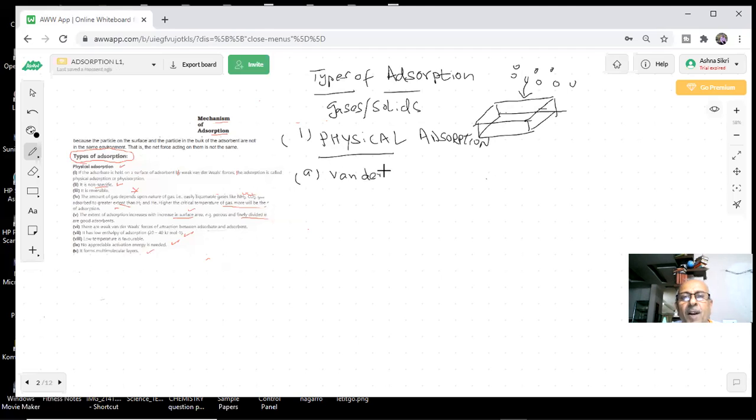Are these forces strong or weak, students? Weak. Van der Waals forces are weak. Very good answer. You have studied this in 11th class.